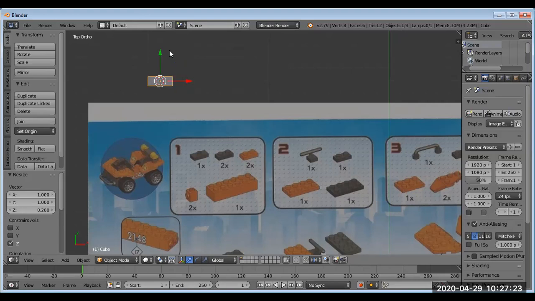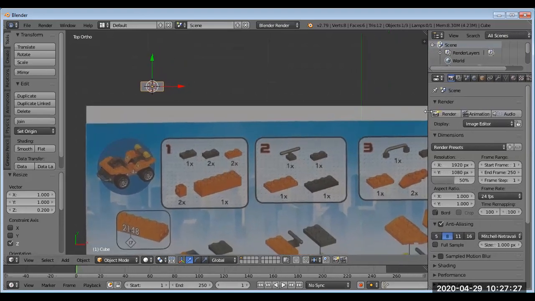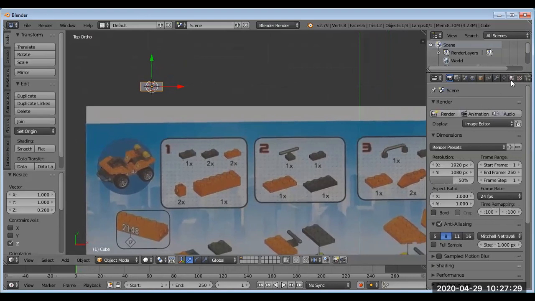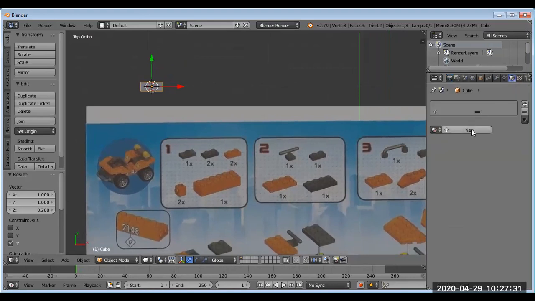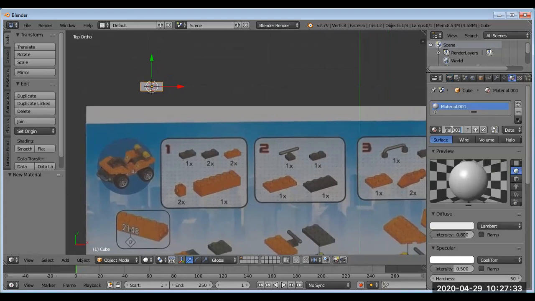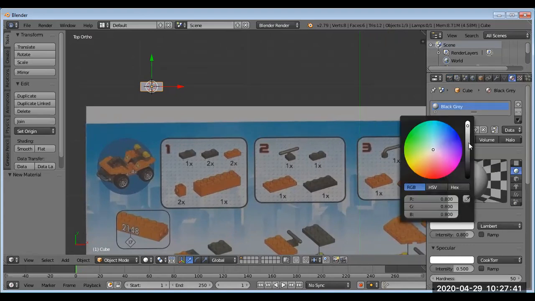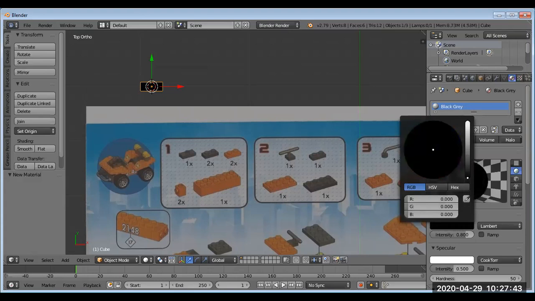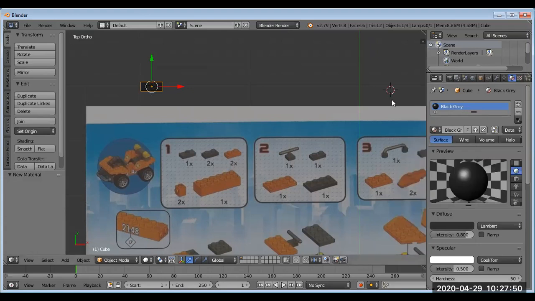So I'm just going to go back to top view. And now just to make this a little bit easier to see when I start adding my cylinder, I'm going to go over here to materials, and I'm going to add a material. And I'll call this a black gray because I don't know what else to really call it. I'm just going to go to diffuse, and I'm not going to bring it all the way down to black, but I'm going to bring it up a little bit so it's more of a blackish gray. So you can see the kind of color we're getting.